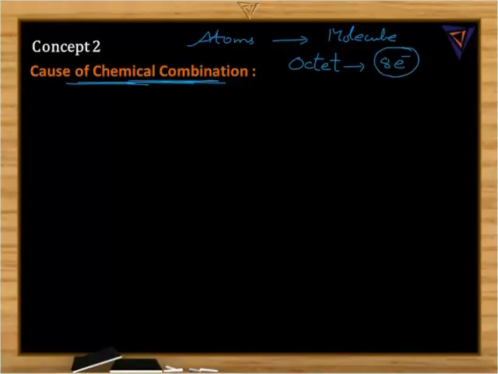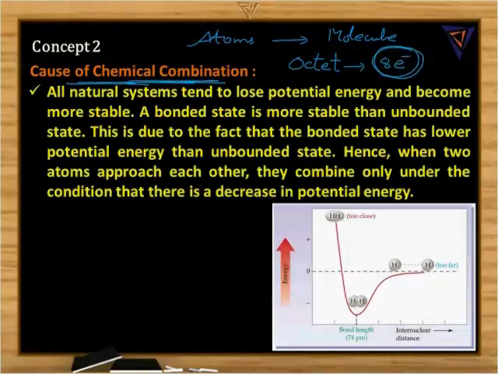But there are several examples where molecules are formed even though the atoms are not attaining the octet configuration. So now let us see the improvised reason. What is the main reason for chemical bond formation? Here it is.